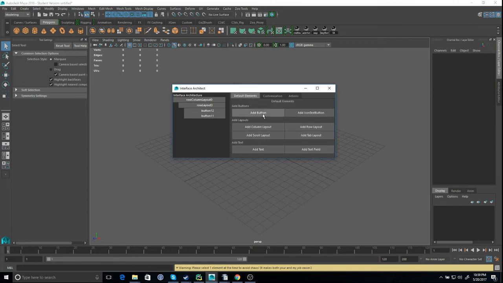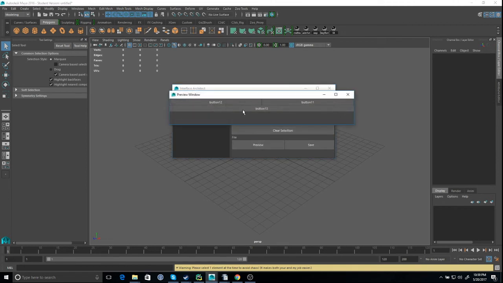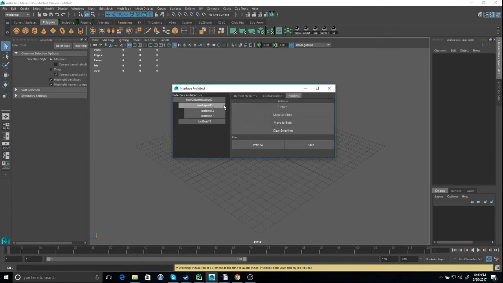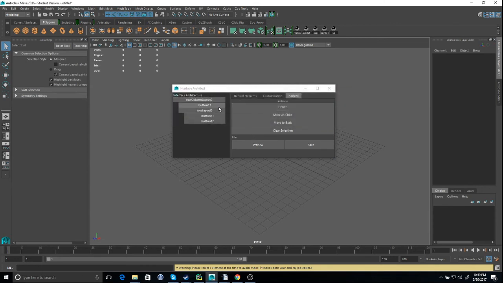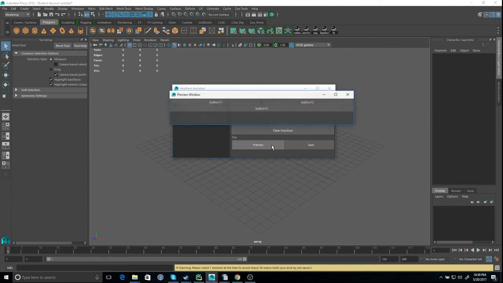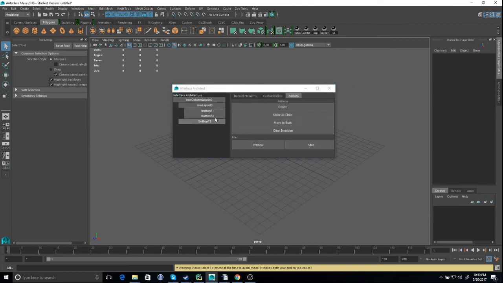So if I add another button right now, it's those two on top and then 13 on the bottom. And if I do that, oops, that will happen sometimes. There we go. Back to here.